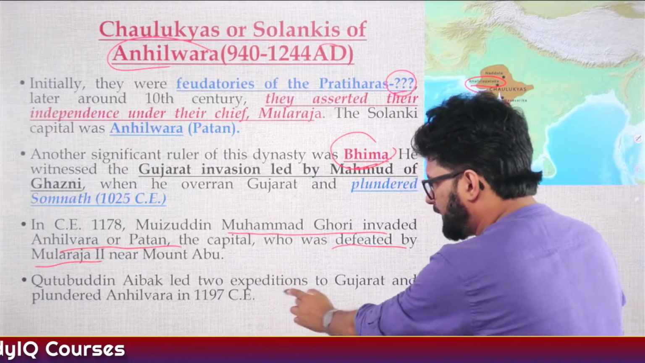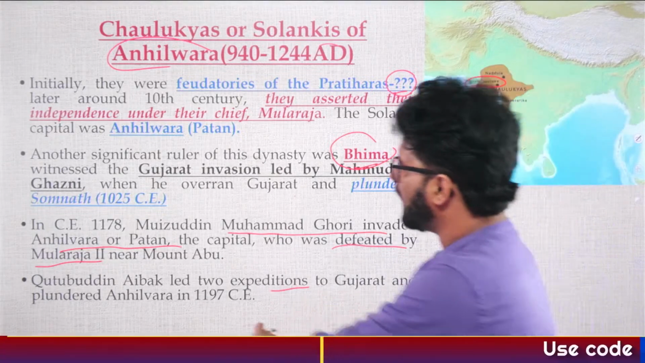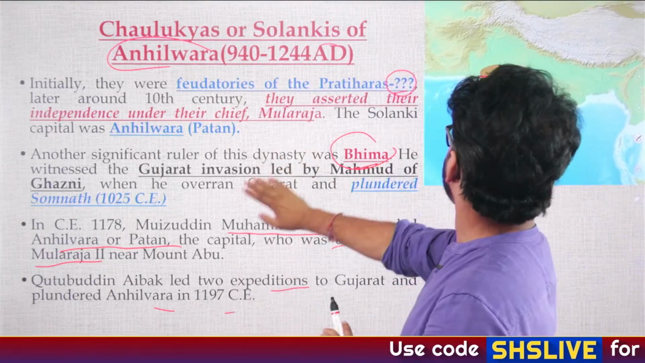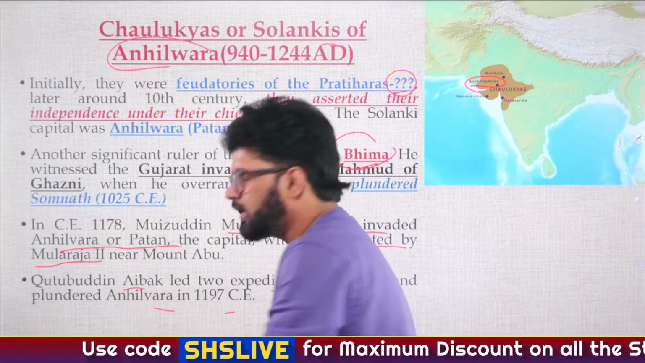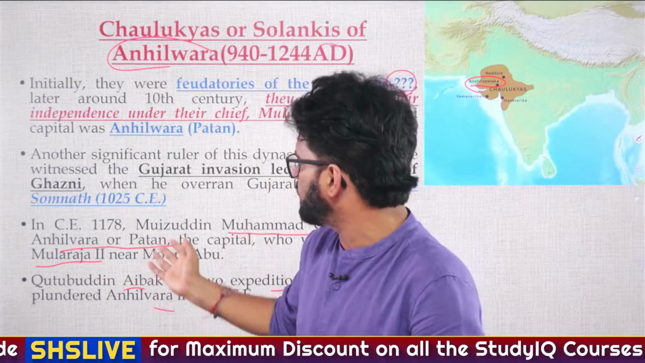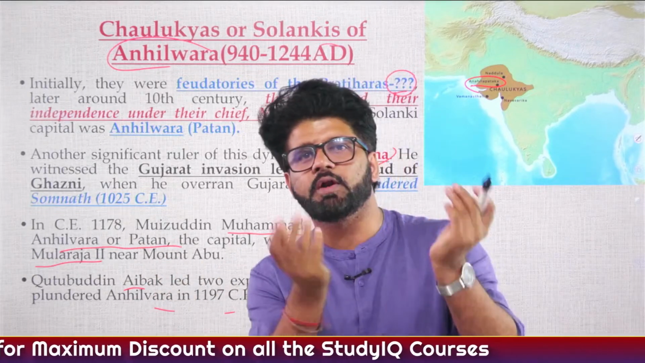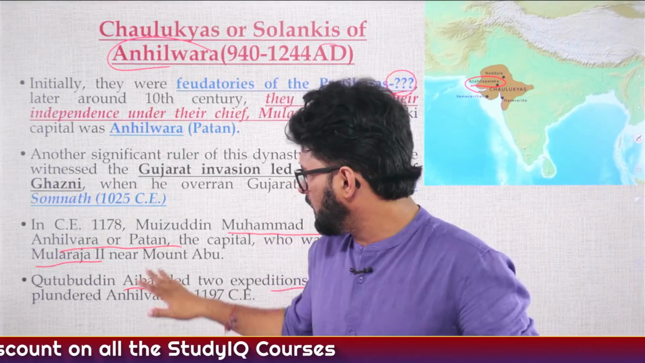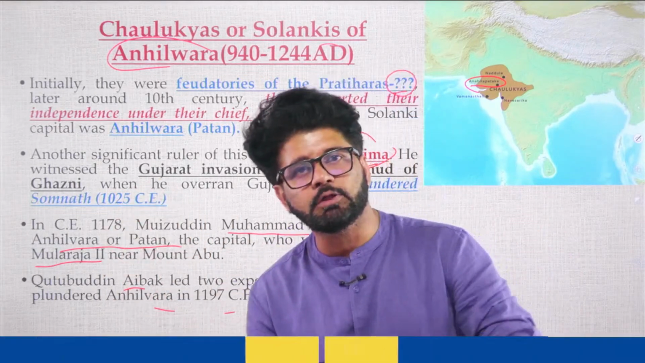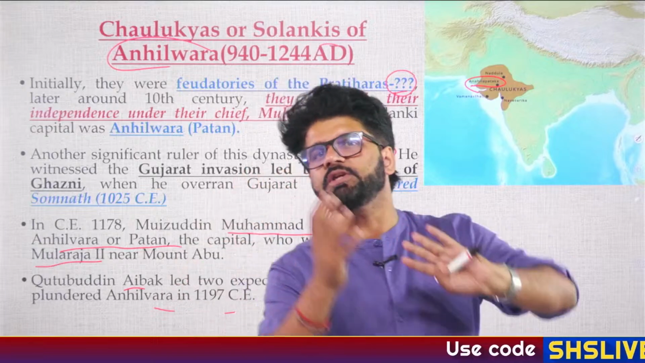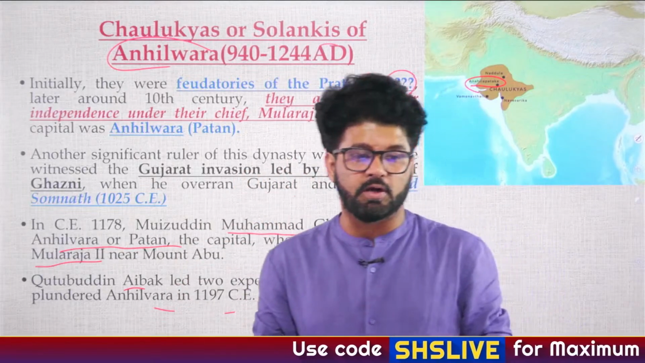Qutbuddin Aibak also later on led two expeditions to Gujarat and plundered Anhilwada in 1197 CE. And we'll talk about this. Qutbuddin Aibak was one of the most trusted slaves of Muhammad Ghori. We have just discussed that Ghori had no son, no daughter, and he had a lot of slaves: Qutbuddin Aibak, Bakhtiyar Khilji, Yalduz, Qubacha. We'll talk about Yalduz, Qubacha, etc. later on as well. Fine.